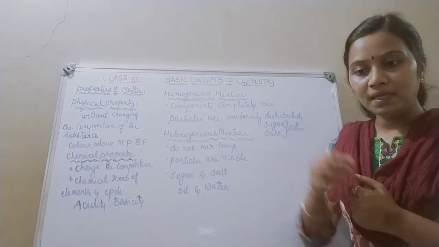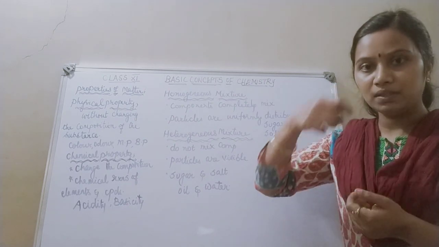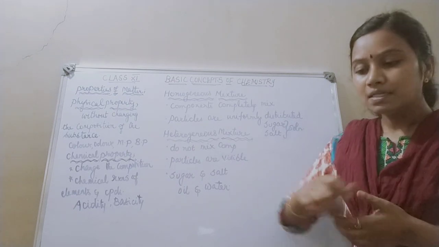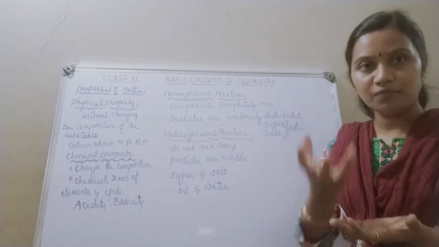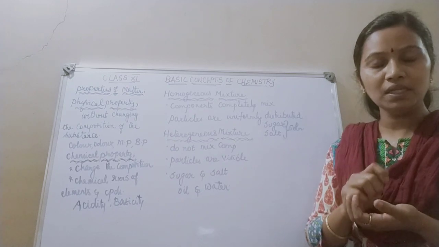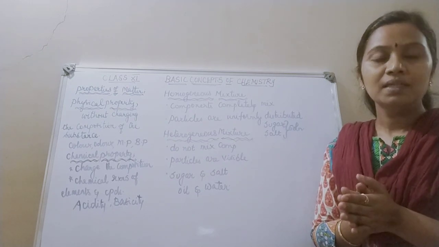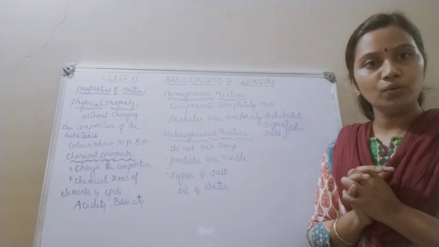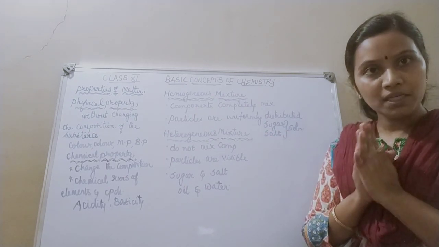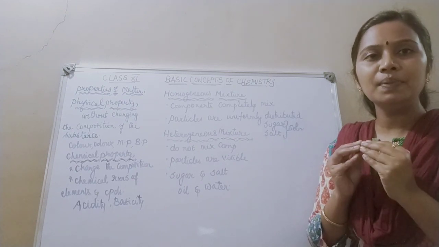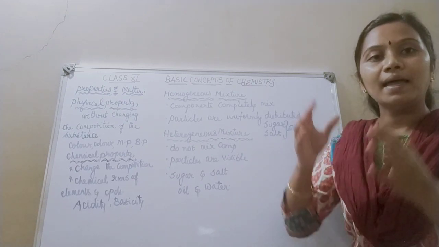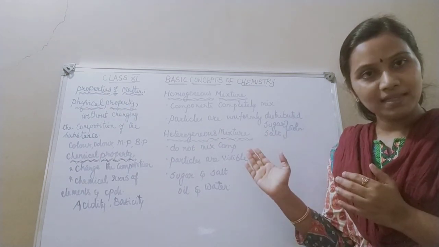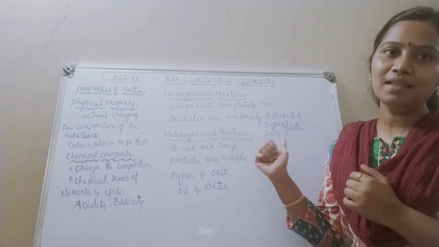Say for example, if I taste the first spoon, the beginning spoon of sugar solution, it will taste sweet. Suppose I take from the end of the beaker and taste it, it also tastes the same. The same applies to the salt solution. So what I want to infer is, in a homogeneous mixture, the components completely mix with each other and are uniformly distributed throughout the solution. So you can take the example as sugar solution and salt solution.